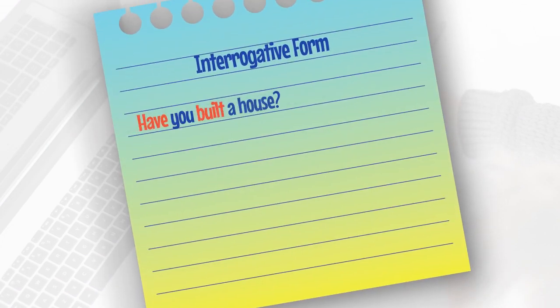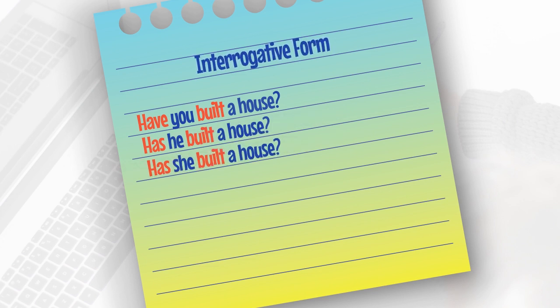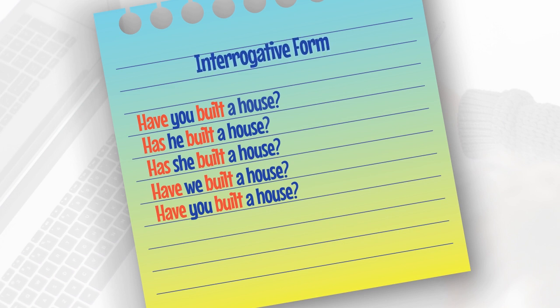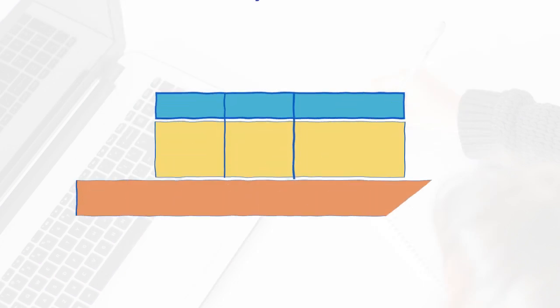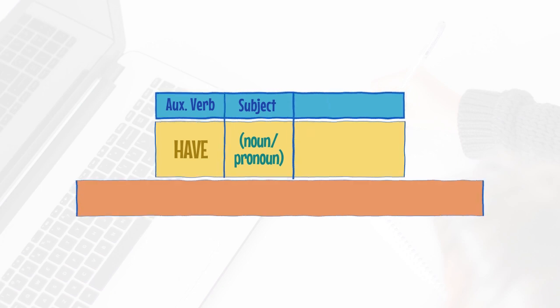Have you built a house? Has he built a house? Has she built a house? Have we built a house? Have you built a house? Have they built a house? Interrogative sentences are formed by placing the auxiliary verb have at the beginning of the sentence. The subject, a noun or a pronoun, is then placed just after the auxiliary verb. And after the auxiliary verb, we put the main verb in the past participle.